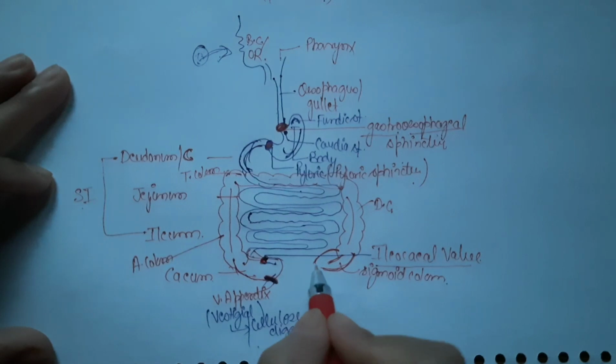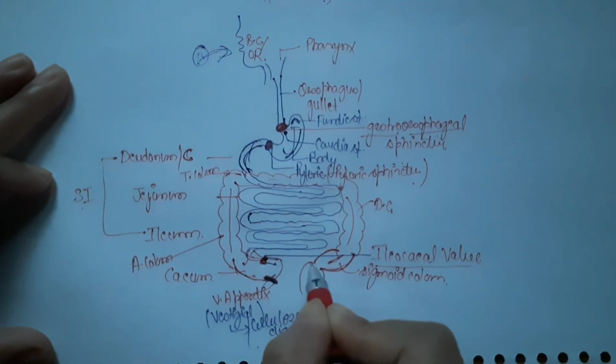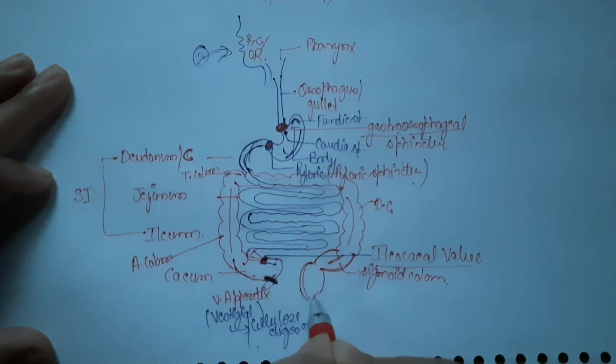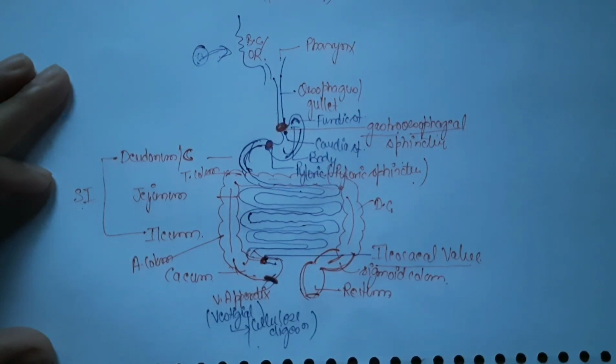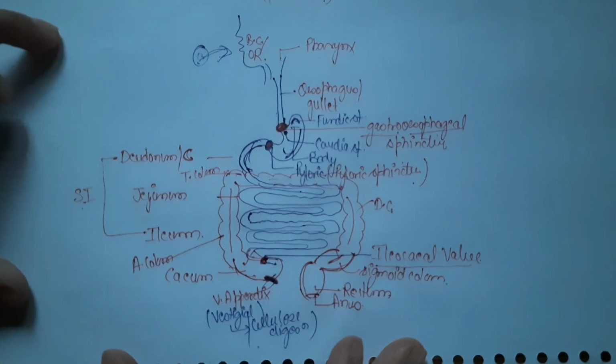Sigmoid colon further goes into a storage structure. This storage structure is called rectum. Rectum is a part where the feces are temporarily stored, and at the last you have anus. So this is the complete structure of alimentary canal.